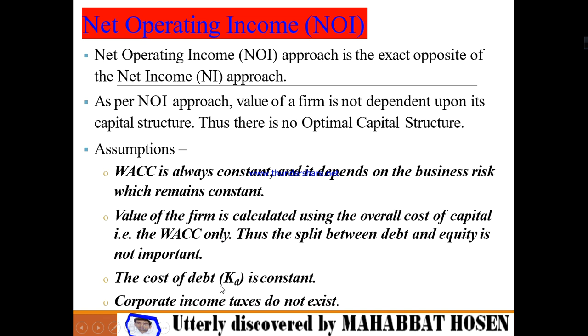The cost of debt is constant. I have already said that. That means a specific interest rate will be given to you. And also here, corporate income tax does not exist. That means in this case, you need not consider corporate income tax. So this is the point you have to keep in mind while calculating the weighted average cost of capital.